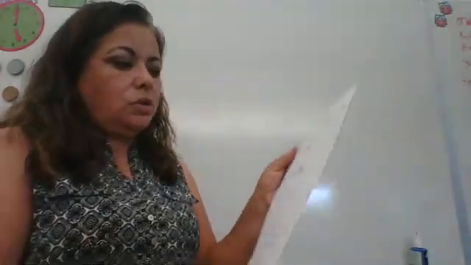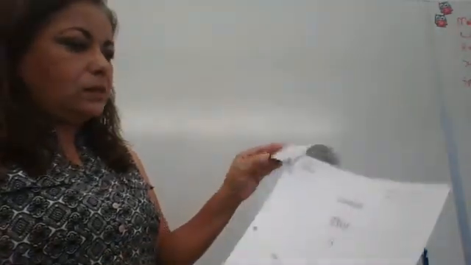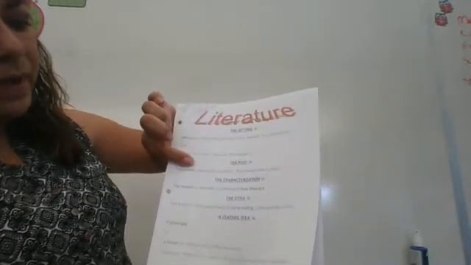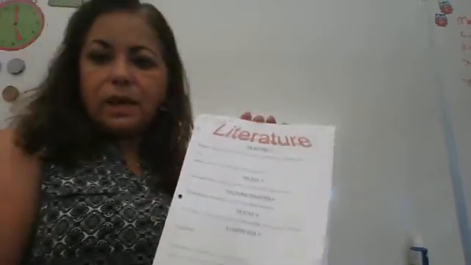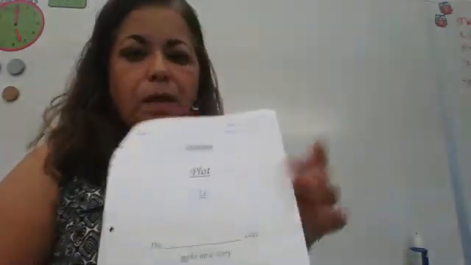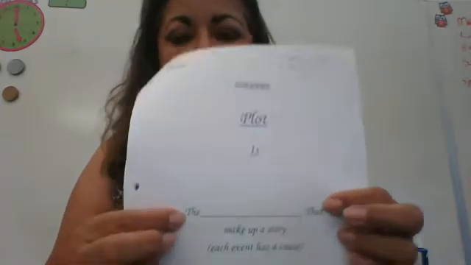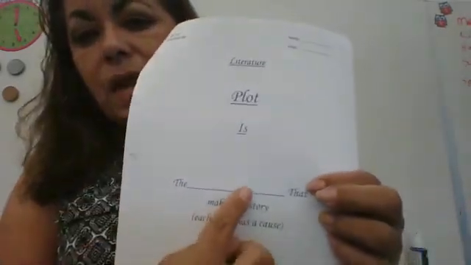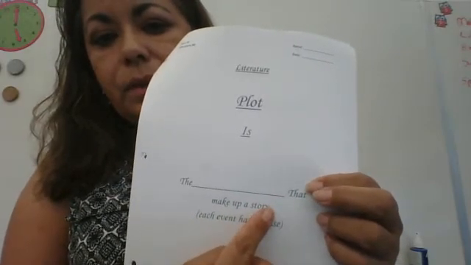then we go on to the page where it says plot is. What is a plot? Let's go back over here. The plot is the events that make up a story. The events that make up a story. So we're going to go back over here. The plot is the what? It's the events that make up a story.